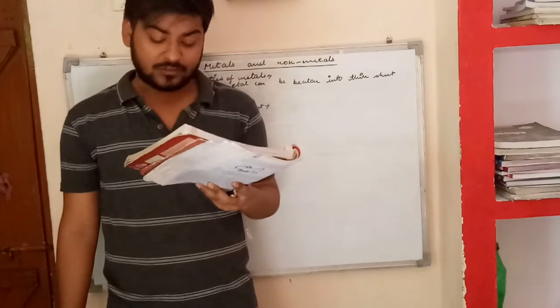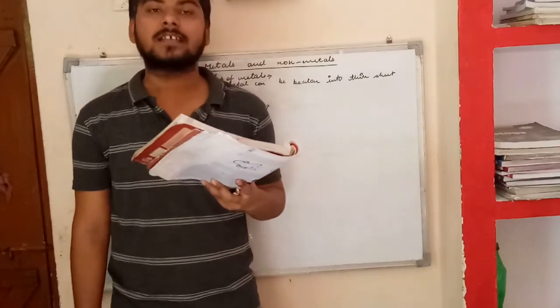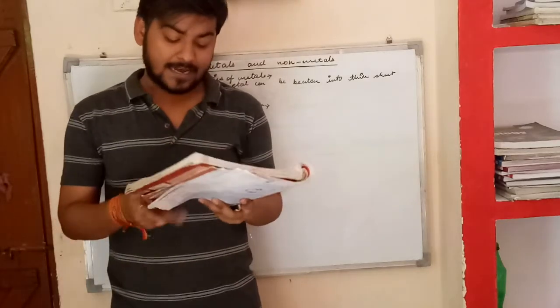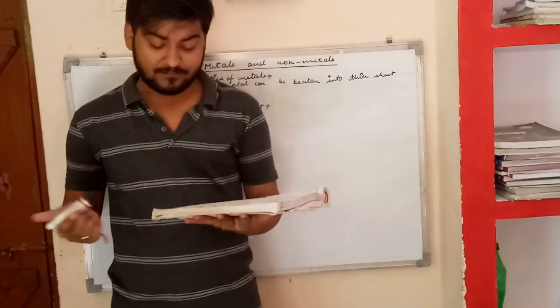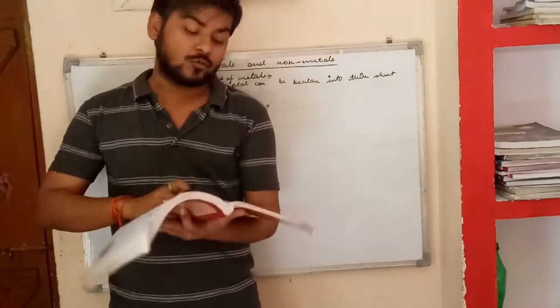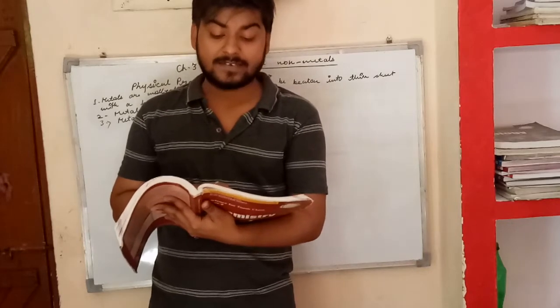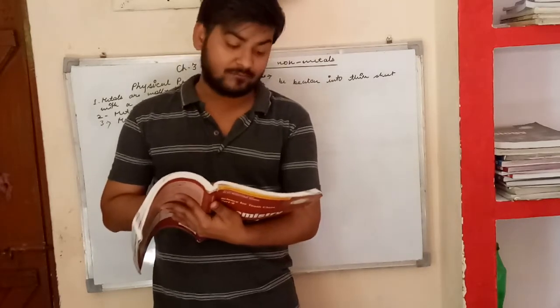Copper metal also has a high melting point of 1083 degrees Celsius. There are, however, some exceptions. For example, sodium and potassium metals have a low melting point, and gallium and cesium metals also have a low melting point.